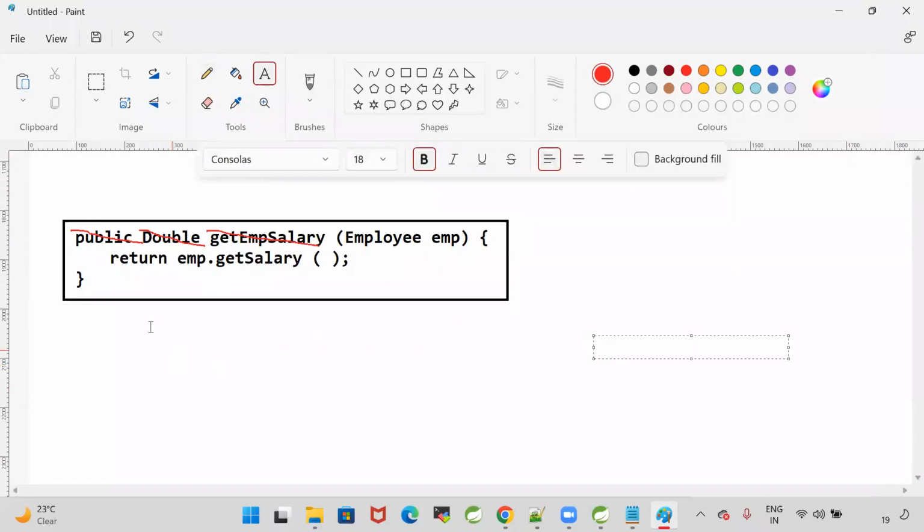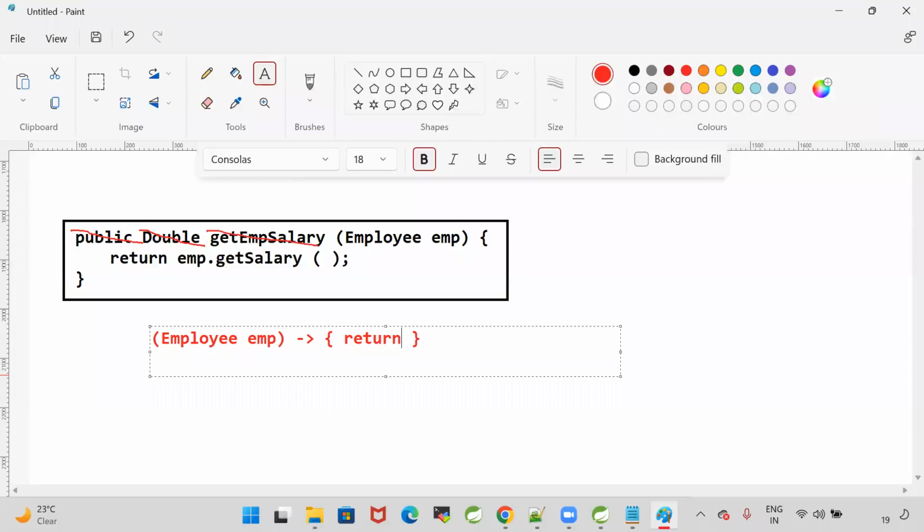It will become Employee emp, data type and variable emp, then body in curly braces. Here: return emp.getSalary(). I'm calling the getter method. Return emp.getSalary(). As we discussed, data type is optional. So emp. Curly braces are optional when there is only one line in the body. emp.getSalary().